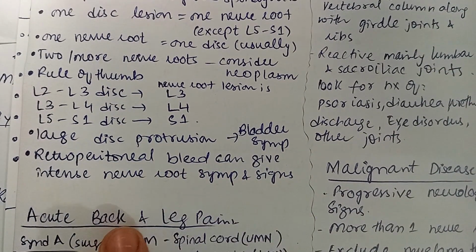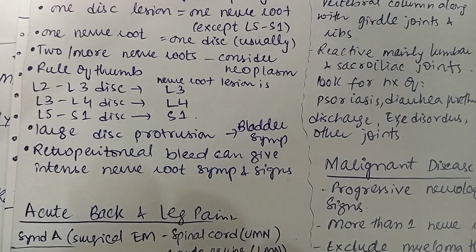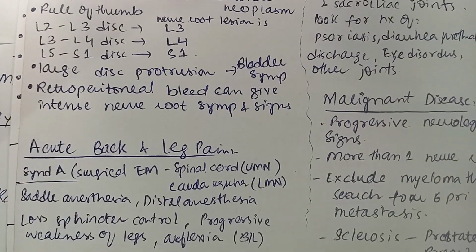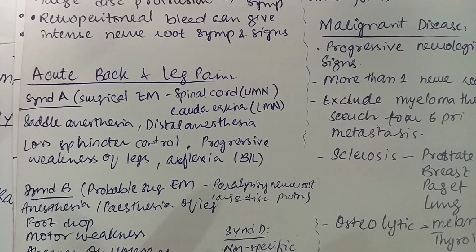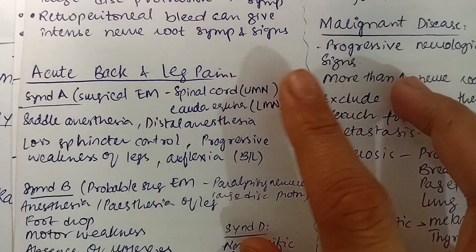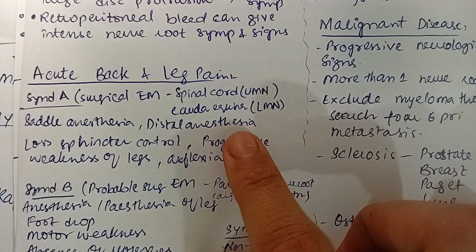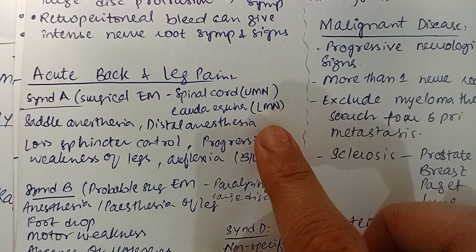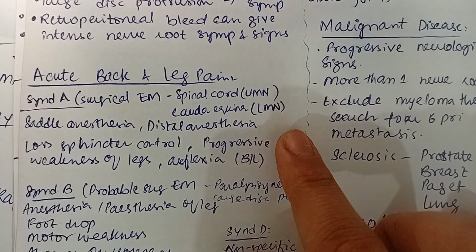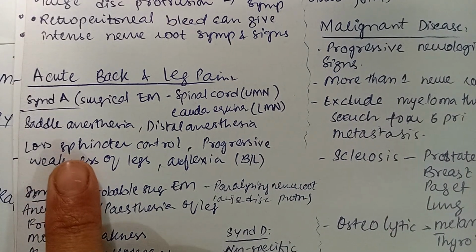Retroperitoneal bleed can give intense nerve root signs and symptoms if the patient is on anticoagulants. So, if a patient comes to you with acute back and leg pain, we have to divide it into syndrome A, which is the surgical emergency, and it is usually of a spinal cord, in which we would have upper motor neuron symptoms, and if there is a cauda equina syndrome, usually there would be lower motor neuron signs and symptoms.